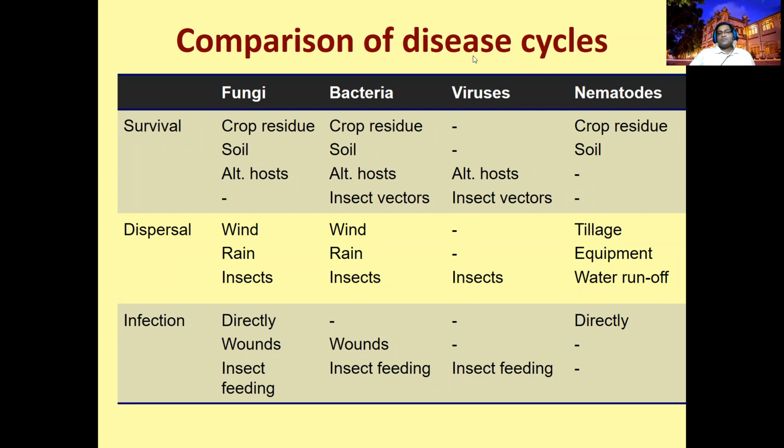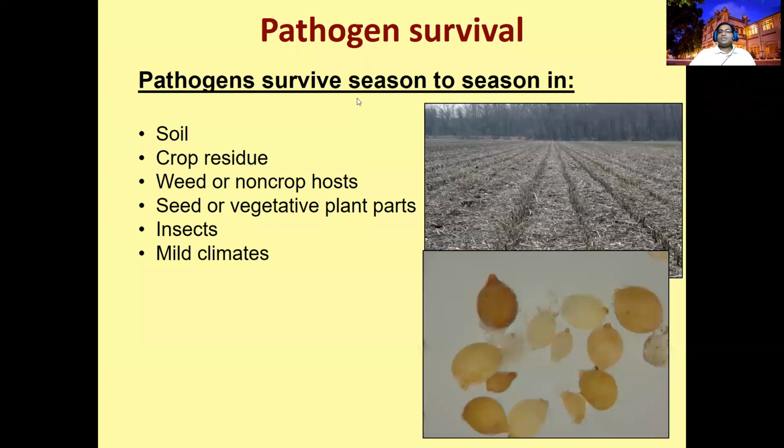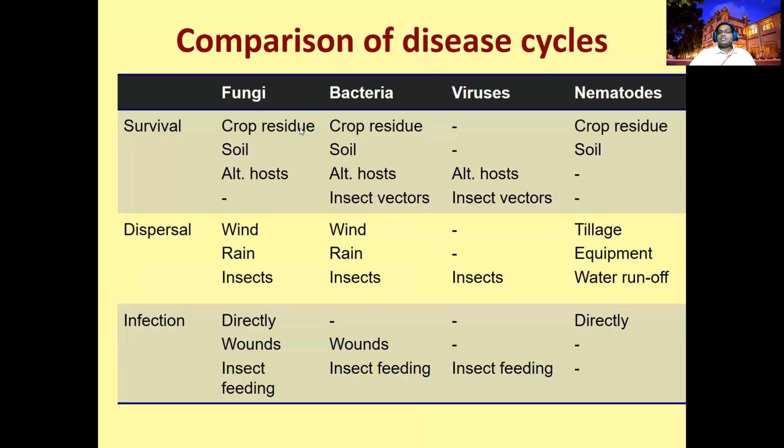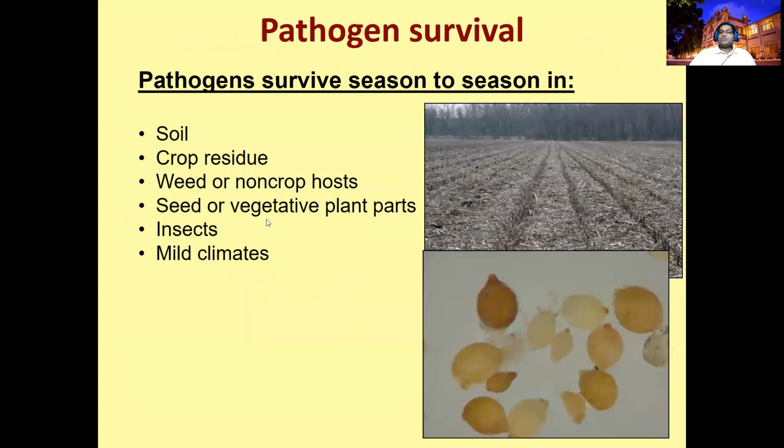So this is the comparison of how these pathogens survive, how these pathogens are dispersed, and how these pathogens are causing an infective stage. These are summarized things. You should remember these things, because if you remember them and are very clear in this step, the study of the other steps is very easy. We will go to the pathogen survival. This is the summary stage here, so that's what I am going to skip here.